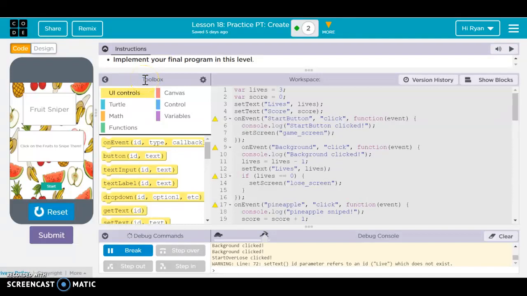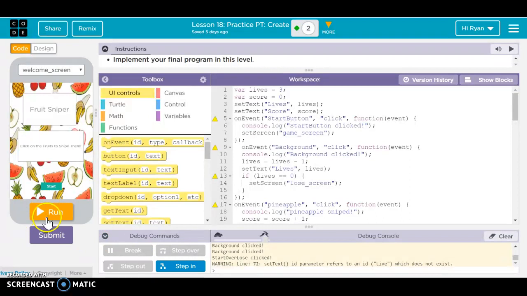Hey AP graders, my name is Ryan Tao and what I built for the AP grade task is called Fruit Sniper. The premise of the game is to, quote unquote, snipe the fruit by clicking on it. However, if you hit the background 3 times, you lose. There are 3 levels to this game and each level gets harder and harder as you go on. And once you beat the final level, you win.